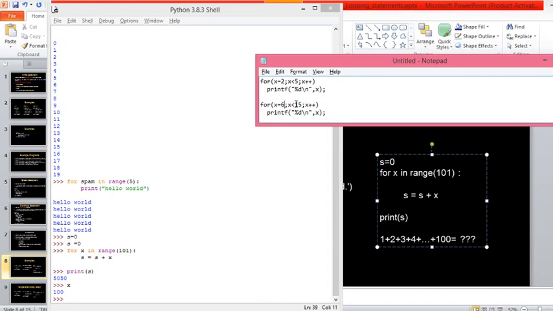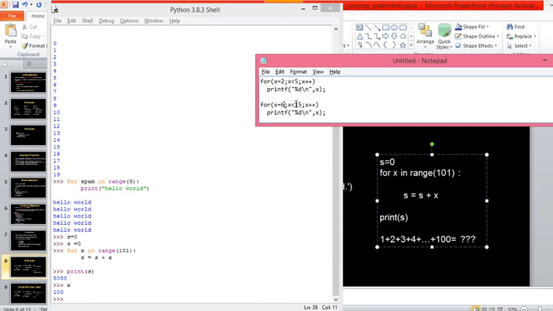So the starting value we can choose as we wish. Am I correct? Yes, sir. Then how to do that same thing in Python? How to do that same in Python?